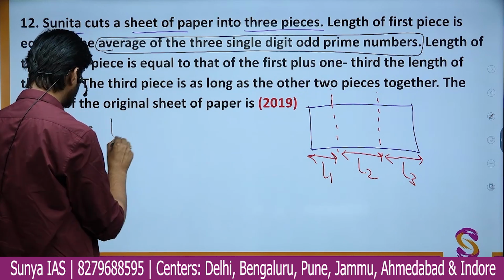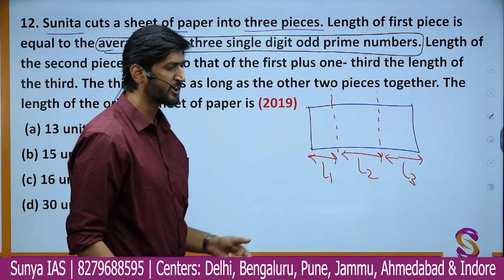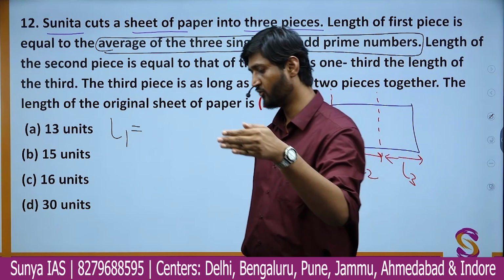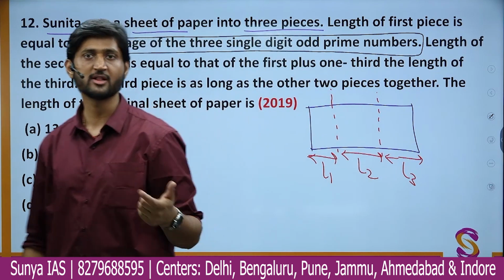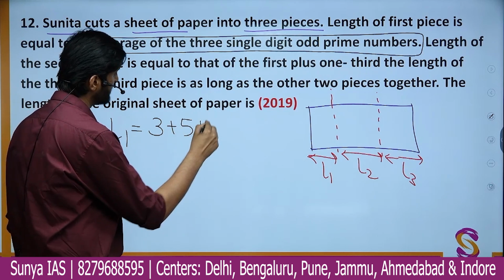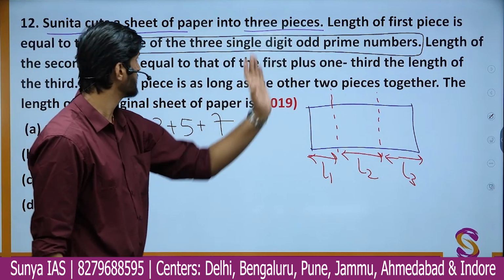So L1 will be nothing but the average of 3 single digit odd prime numbers. What are the odd prime numbers? Single digit. So from 1 to 9 we have to tell the odd primes. They are simply 3, 5, and one more is there, 7. Only 3 such single digit odd prime numbers are there.